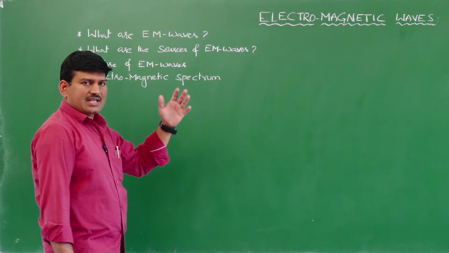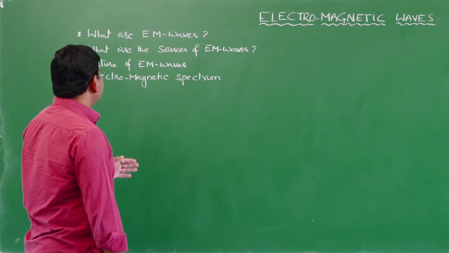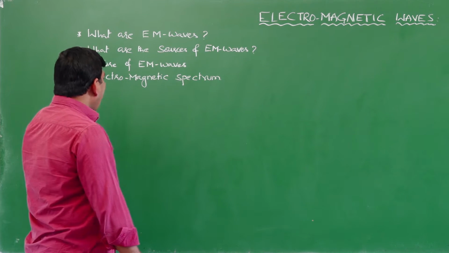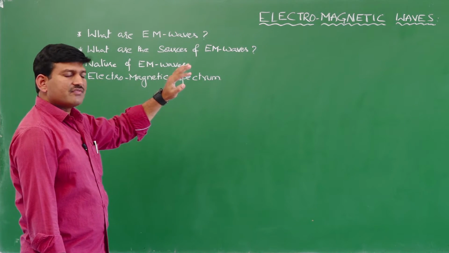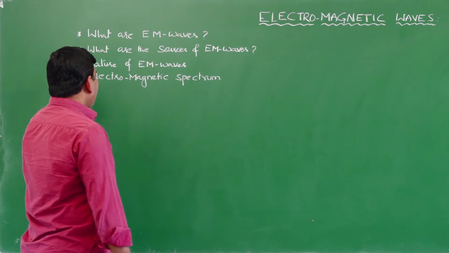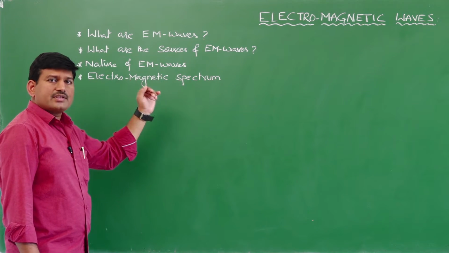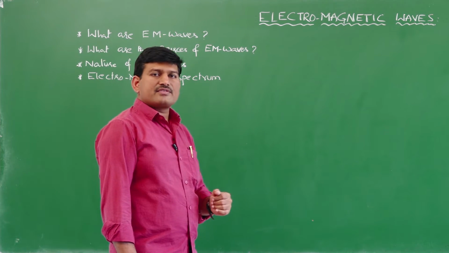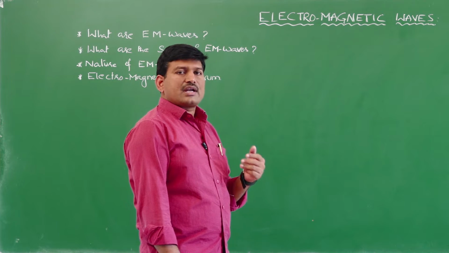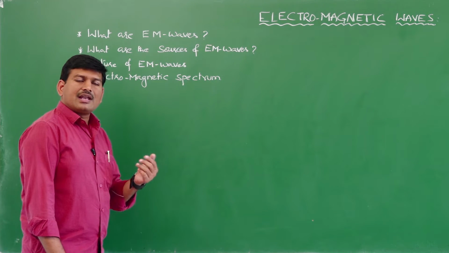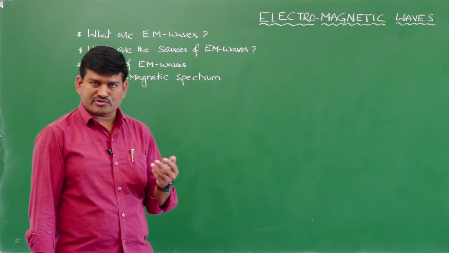Now coming to this chapter, what we are going to study is, first, what electromagnetic waves are and how they are generated. That means the sources of electromagnetic waves and the nature of electromagnetic waves. In the nature of electromagnetic waves, we will discuss how they differ from the waves that we studied in the first year, that means mechanical waves like sound waves or the waves produced in strings.